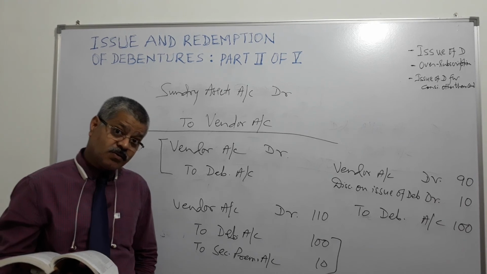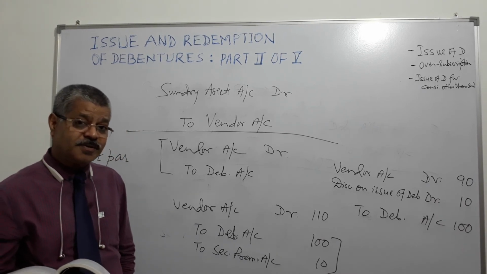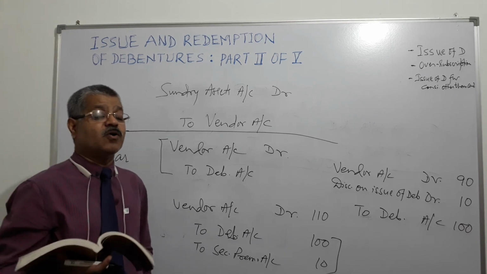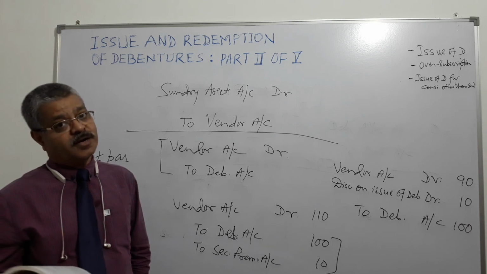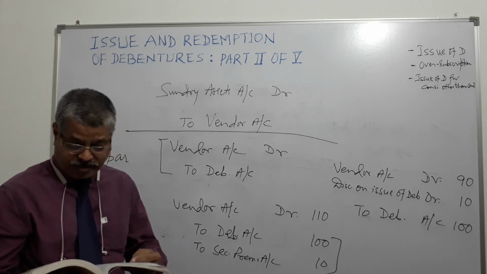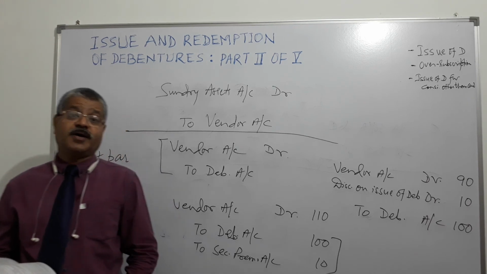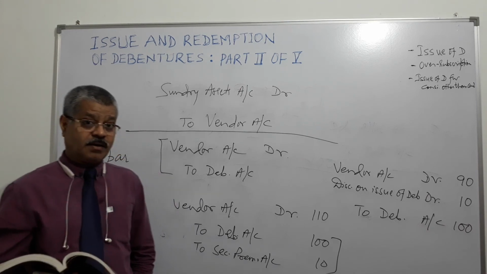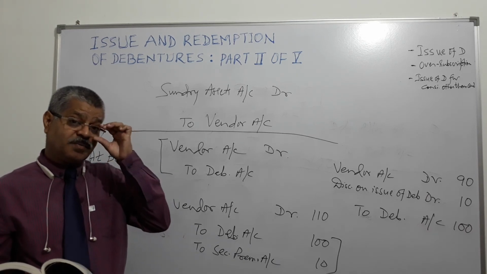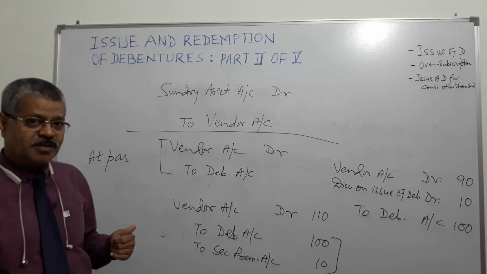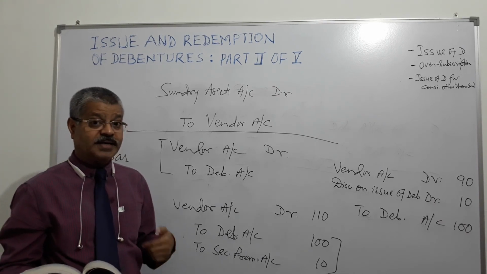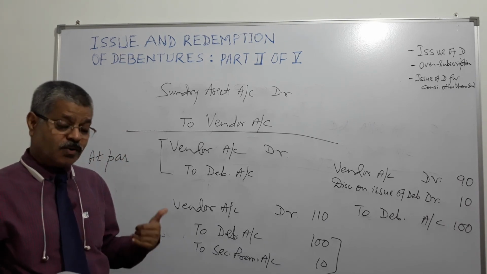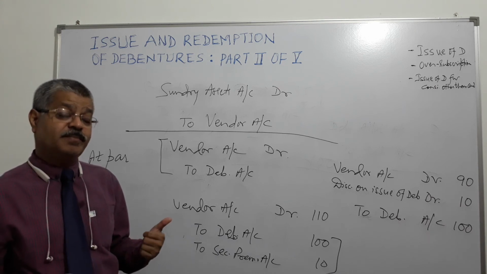If it was 5% discount, investor will pay 95 rupees to the bank: debit bank account by 95 rupees, debit securities premium account by 5 rupees, credit debentures account by 100 rupees. Now, debentures issued at premium, a 100 rupees debenture being issued at 110 rupees, 10% premium. What happens then? Investor will pay 110 rupees because the 100 rupee debenture has been offered at 10% premium. So investor needs to pay 110 rupees for a 100 rupee face value debenture.